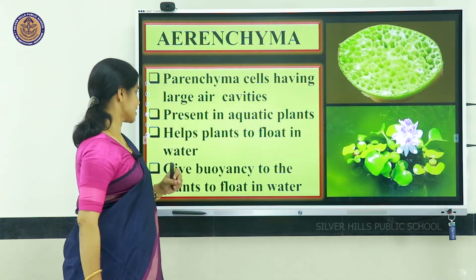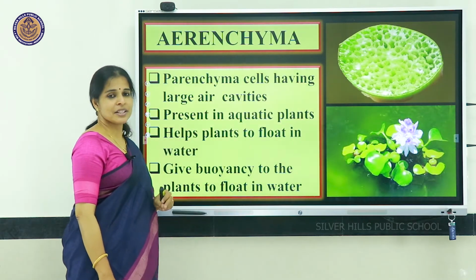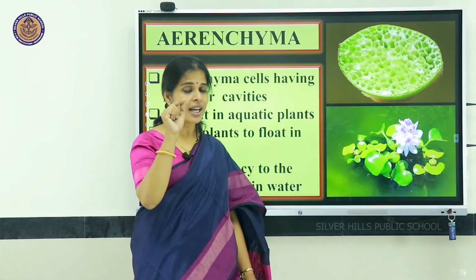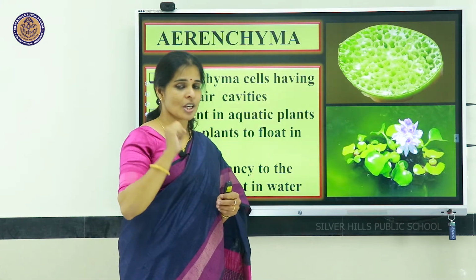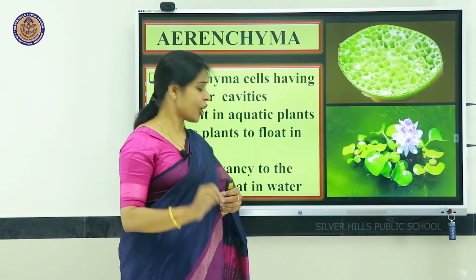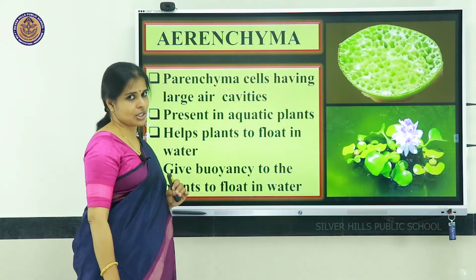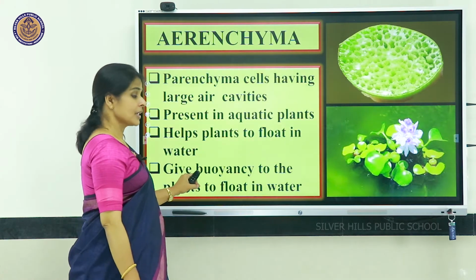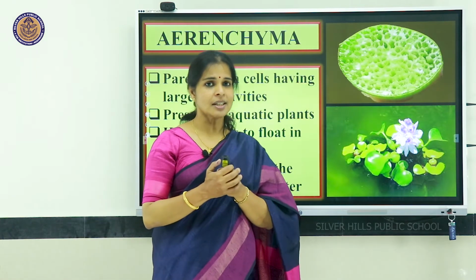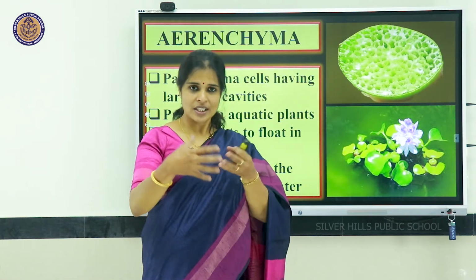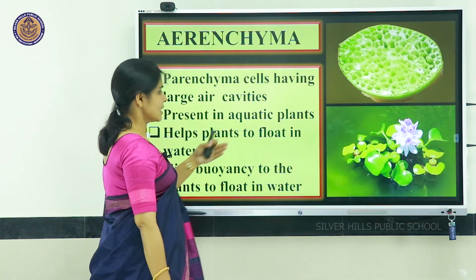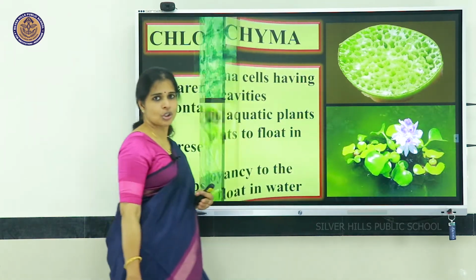What is the function of this? They help the plants to float in water. That is the main important function of the aerenchyma. These air chambered parenchyma cavities help in floating in water. That is the first function. Second, they give buoyancy to the plants. When you have an air cavity, like a football with an air bladder, it floats on water. The same way, it helps the plants to float in water.